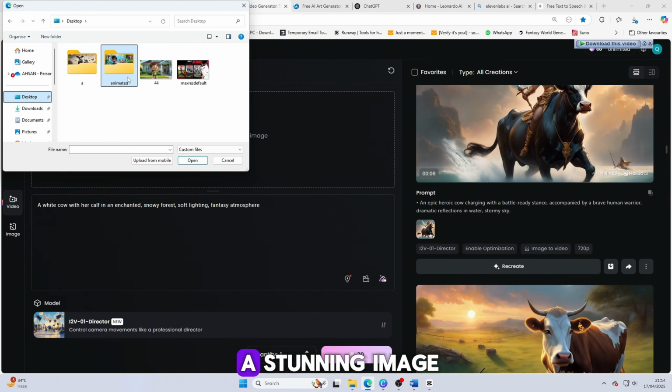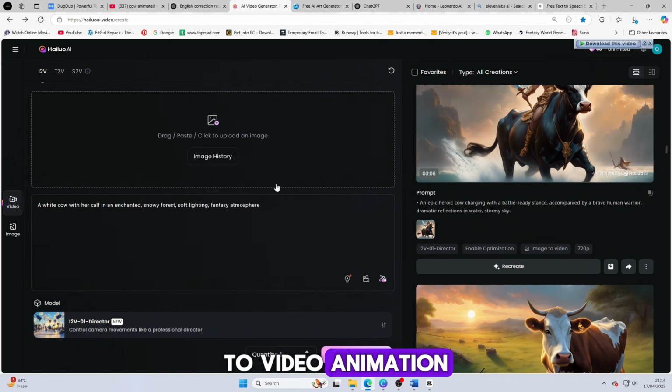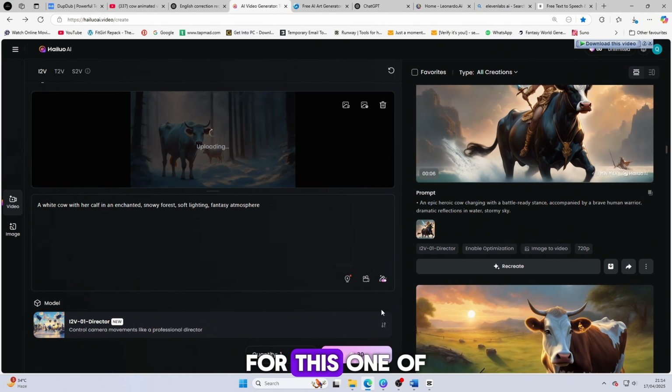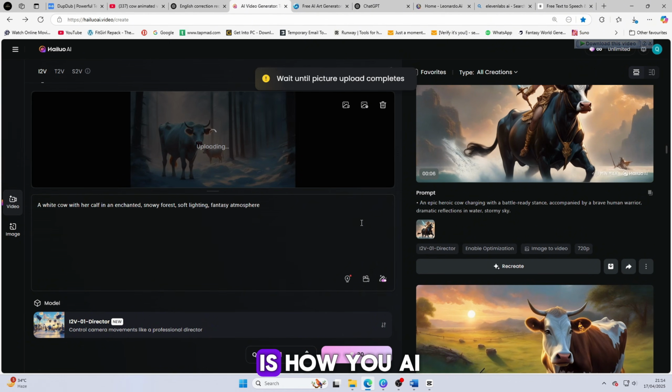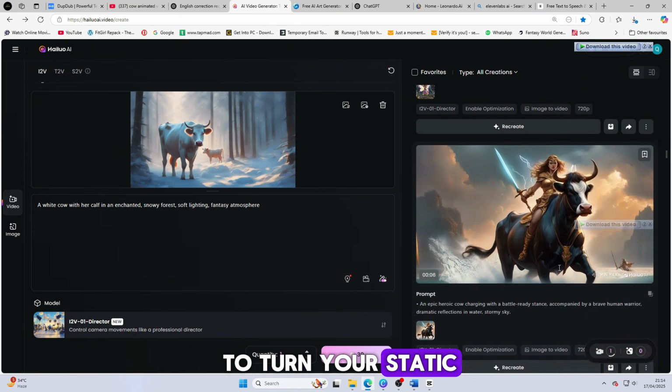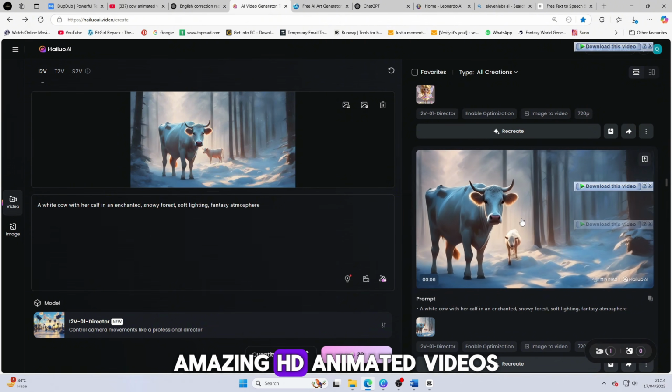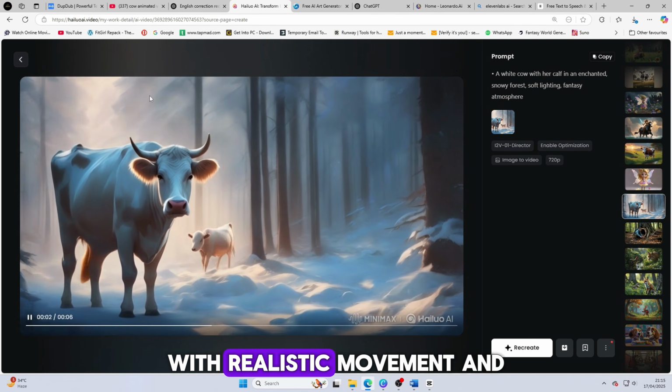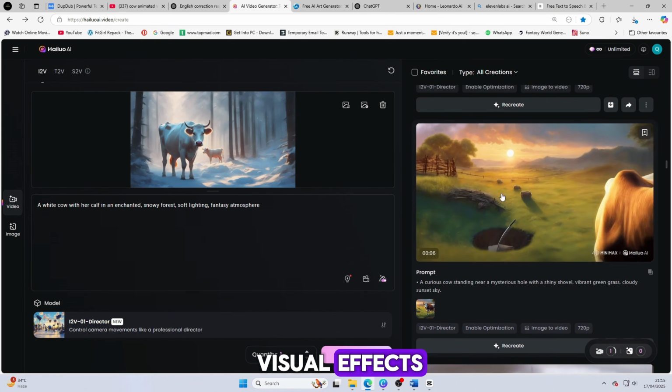Now your audio script and images are ready. It's time to create a stunning image-to-video animation. For this, one of the best AI tools is Hailuo AI. This tool allows you to turn your static images into amazing HD animated videos with realistic movement and visual effects.